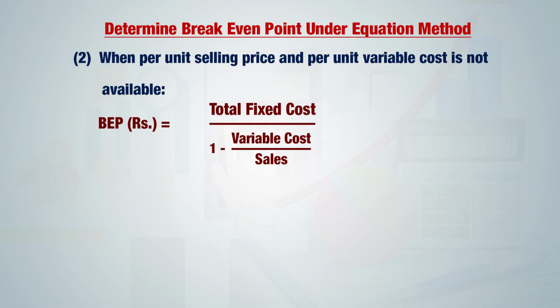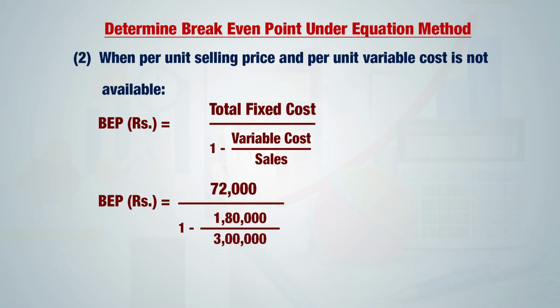In the previous example, we had total fixed cost of rupees 72,000, variable cost of rupees 1,80,000, and sales of rupees 3 lakhs. So in the numerator we have total fixed cost of rupees 72,000, and in the denominator we have 1 minus variable cost 1,80,000 divided by sales 3 lakhs. 1,80,000 divided by 3 lakhs is nothing but 0.6.